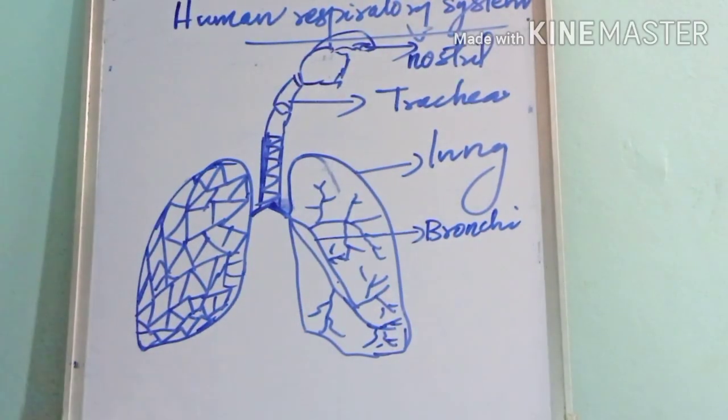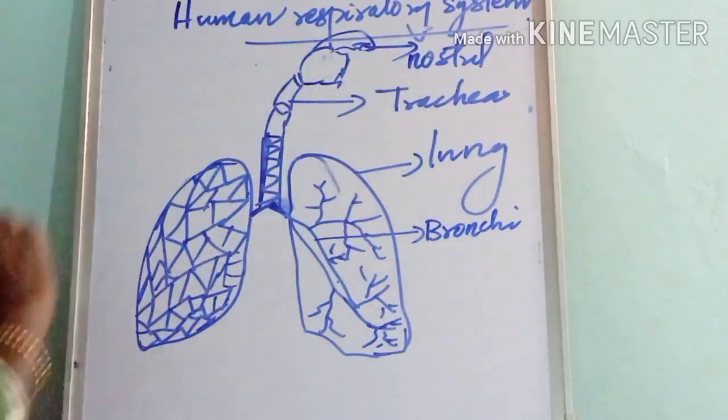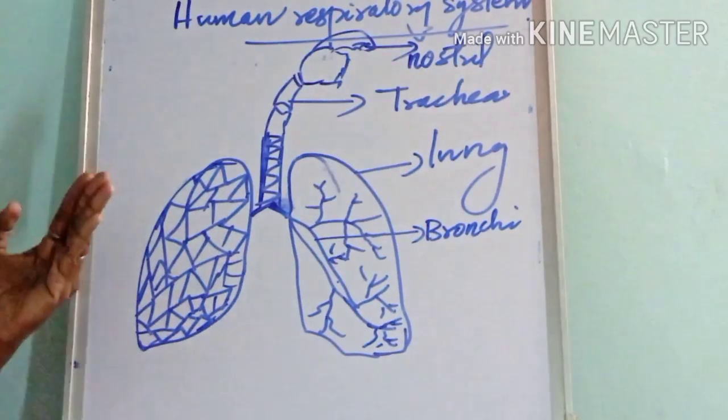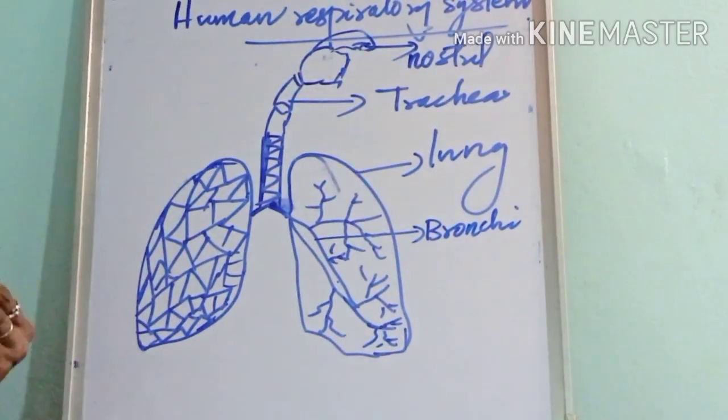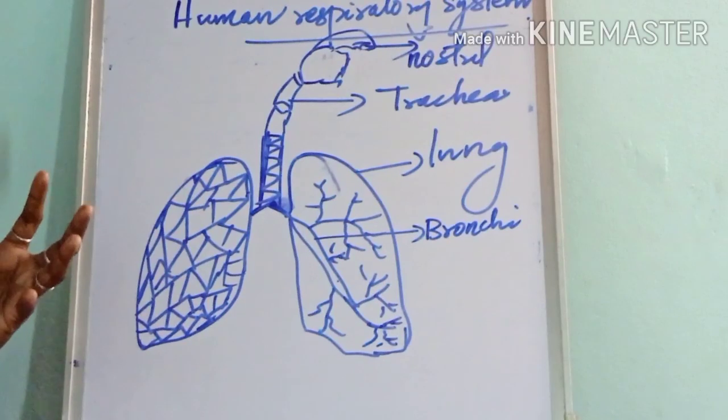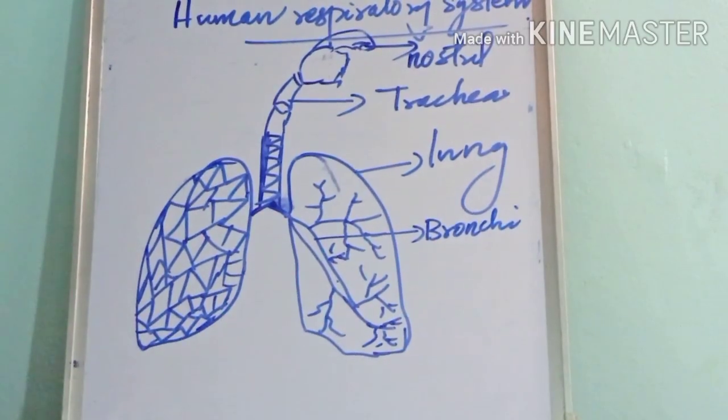The air you breathe passes through the nostril, and the nostril contains mucus and hair. That is the function of the nostril: the hair and mucus present in the nostrils trap dust and germs present in the air.